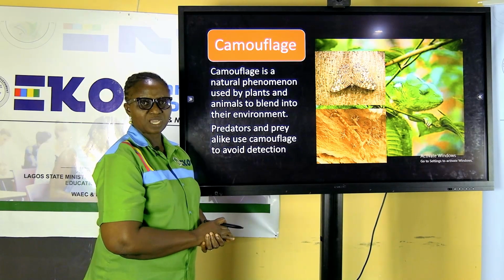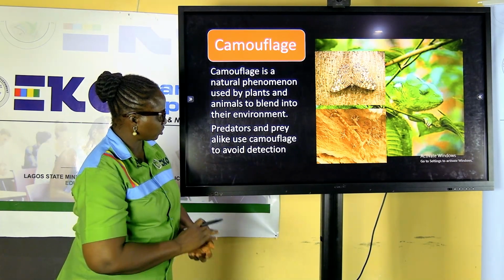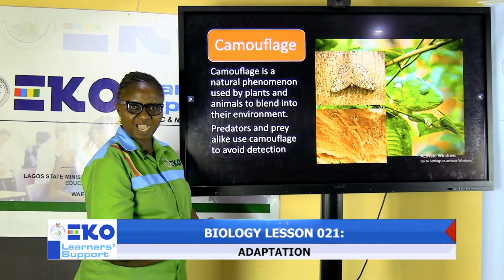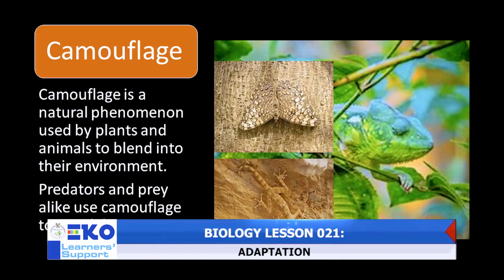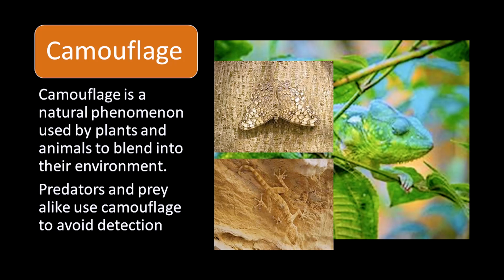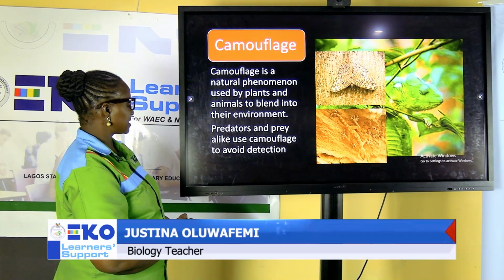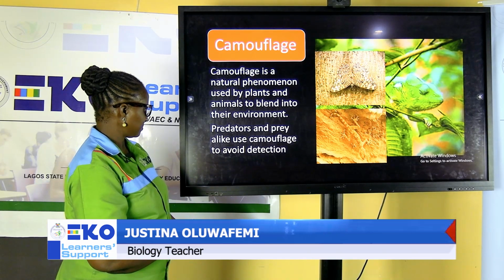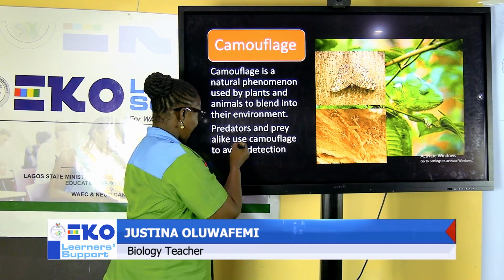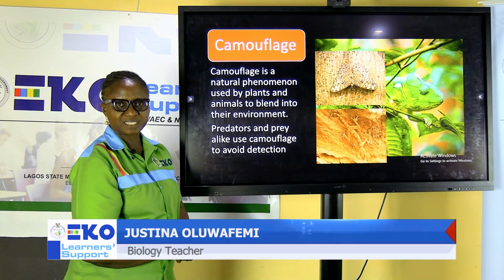Here we have another word, camouflage. Let's look at the pictures on the board. There are two separate animals being depicted here, and the color of each animal blends so much with the environment. One is a brown color, the other one is green. The one in brown is a moth, and the green one is a chameleon. And what is camouflage? It is a natural phenomenon used by plants and animals to blend into their environments. Predators and prey alike use camouflage to avoid detection.